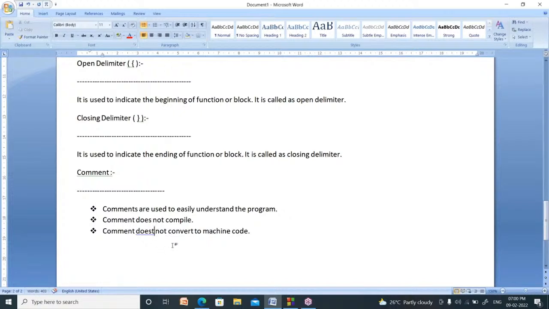If your program does not compile, it does not get converted to machine language. So comments don't compile, aren't converted to machine code, and don't execute either.